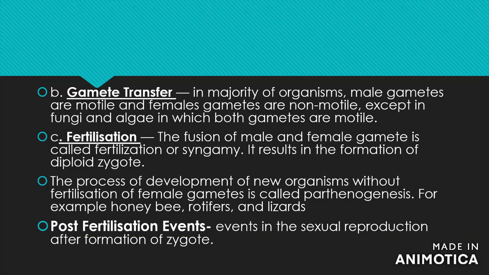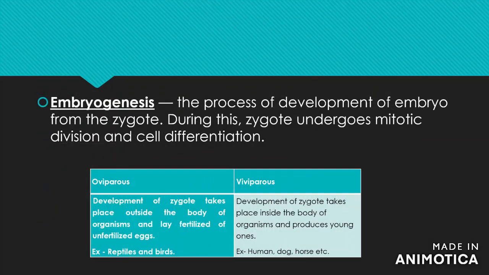Post-fertilization events. Events in sexual reproduction after formation of zygote. Embryogenesis, the process of development of embryo from the zygote. During this, zygote undergoes mitotic division and cell differentiation. Oviparous, development of zygote takes place outside the body of the organism, which lays fertilized or unfertilized eggs. Examples: reptiles and birds. Viviparous, development of zygote takes place inside the body of the organism and produces young ones. Example: human, dog, horse, etc.